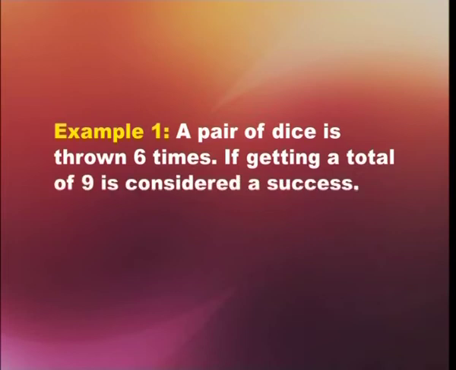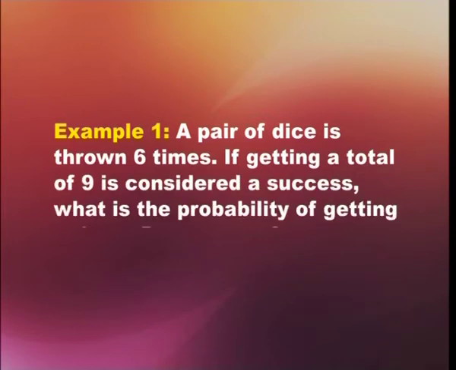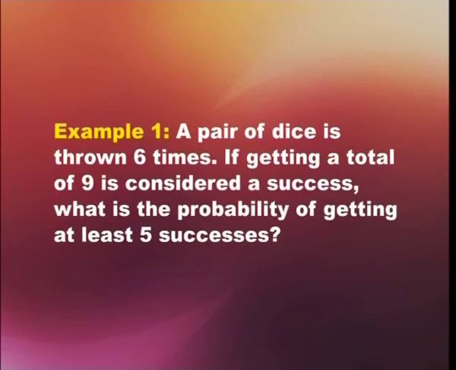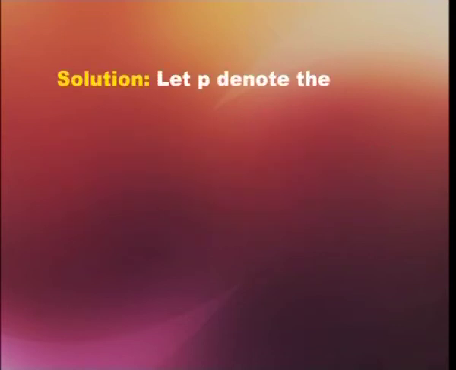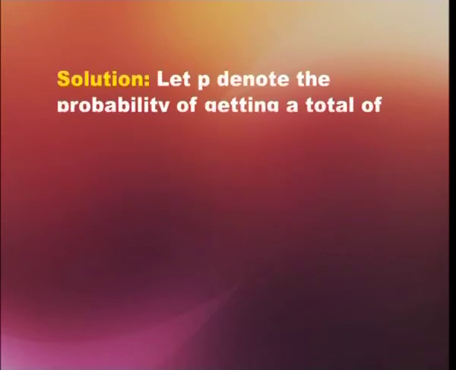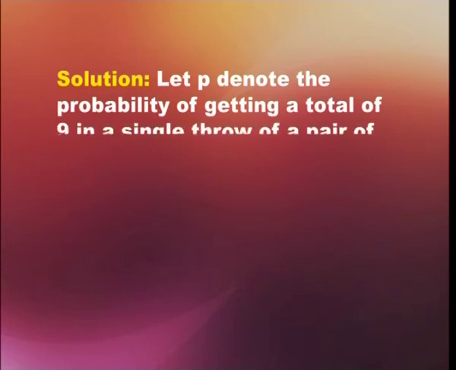A pair of dice is thrown 6 times. If getting a total of 9 is considered a success, what is the probability of getting at least 5 successes? Let's see the solution. Let small p denote the probability of getting a total of 9 in a single throw of a pair of dice.